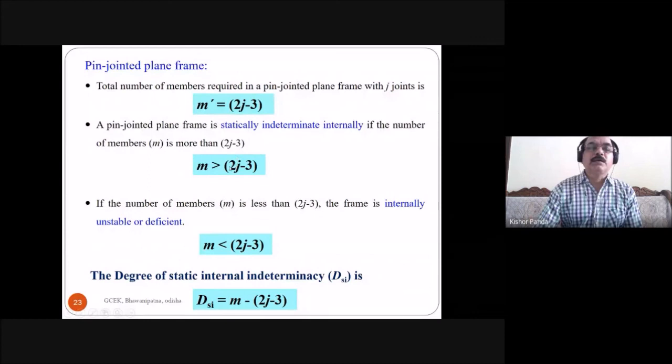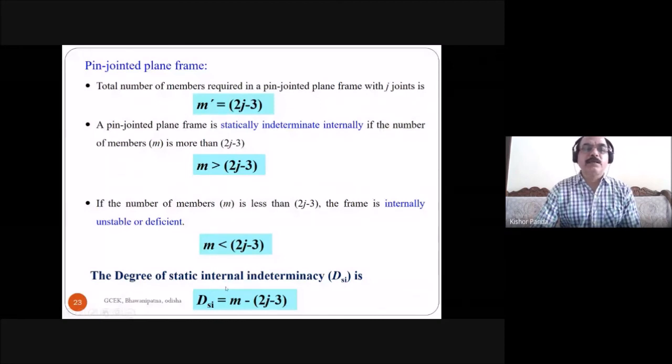If you are getting a positive value, greater than 0, this is statically indeterminate internally. If M minus (2J minus 3) is equal to 0, this is a statically internally determinate structure. So using this formula, you can find out the degree of static internal indeterminacy. DSI is equal to M minus (2J minus 3).